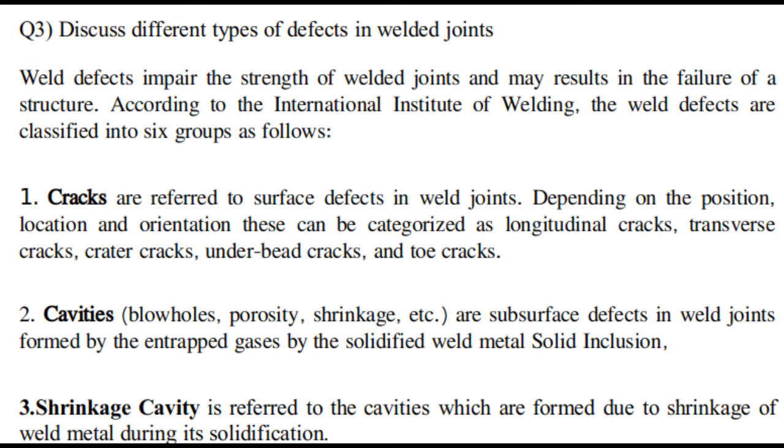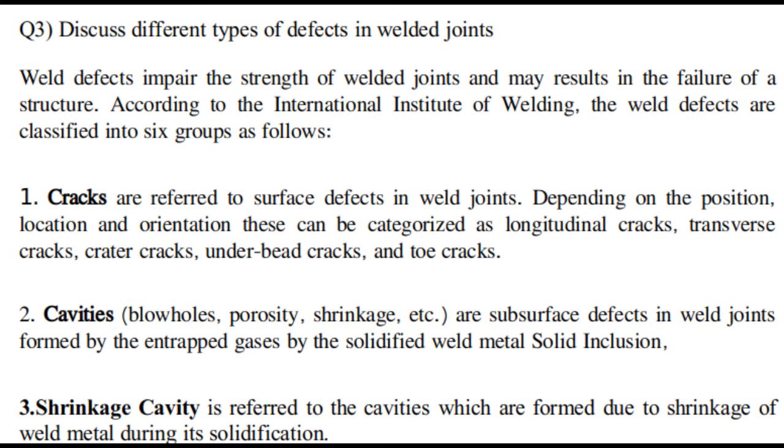According to the International Institute of Welding, the weld defects are categorized in the following 6 groups. Number 1, cracks. They are also referred to as surface defects in the weld joints. Depending on the position, location and orientation, cracks can be classified as longitudinal, transverse, crater, underbead and toe cracks.